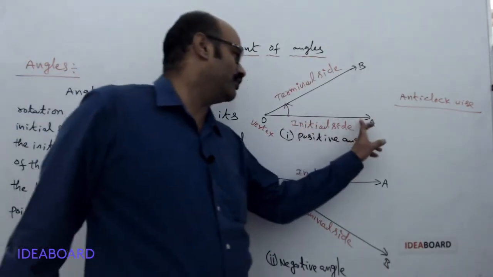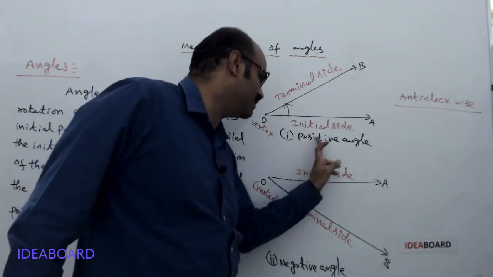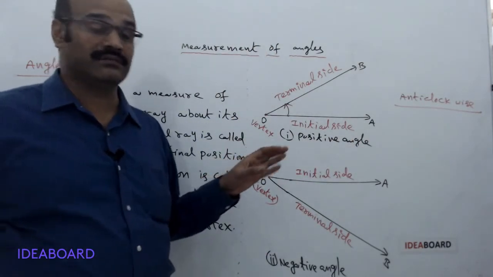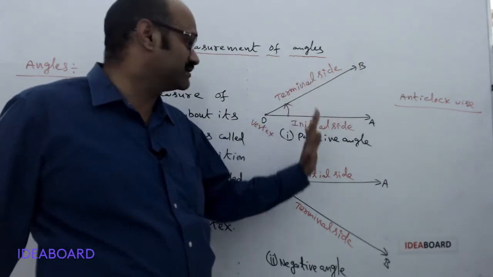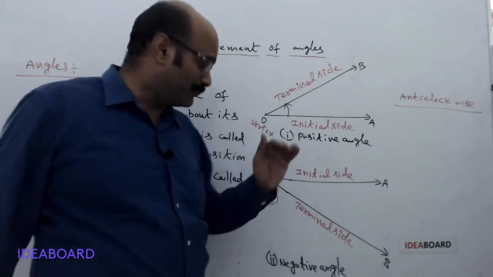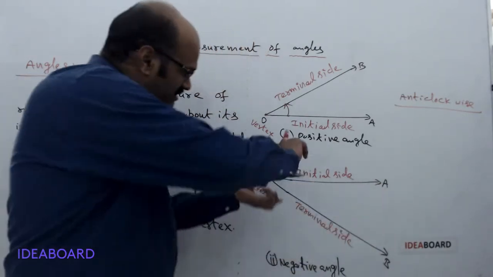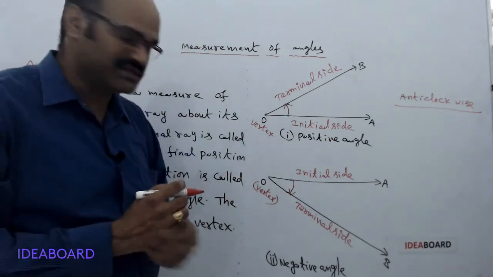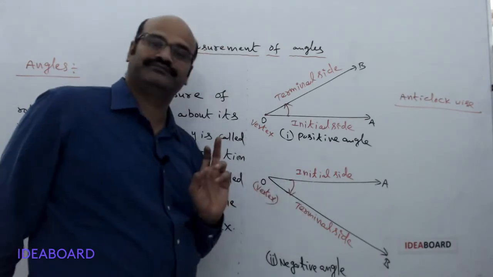Since the ray OA rotates in the anti-clockwise direction, we say that it is a positive angle. So whenever the ray rotates in the anti-clockwise direction, the angle is always positive. Suppose the ray OA rotates in the clockwise direction, see this is the clockwise direction, then in this case the angle is said to be negative.